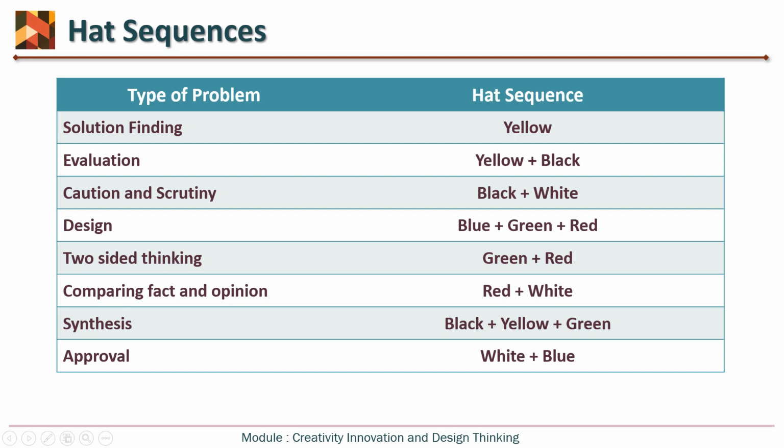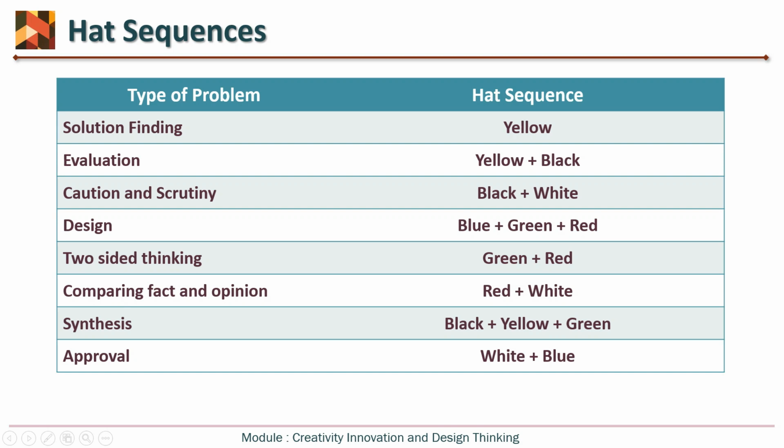What is two-sided thinking? Suppose you have to replace a machine. Your machine is old, and you have to bring in an advanced technology machine. It is a creative idea, but the machine you are thinking of replacing is your first machine, with which you have an emotional attachment. Many times the owner of the factory feels, this is the machine from which I earned so much money. This is the machine by which I am able to purchase other machines. So how can I replace it? There is sentimental value. At such times the green plus red sequence can be used.